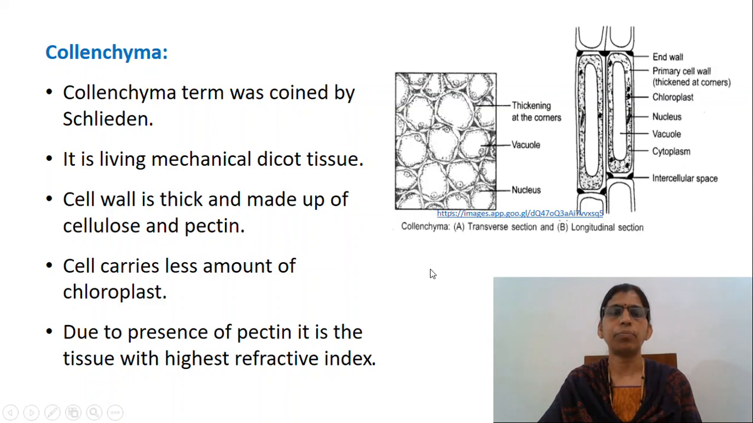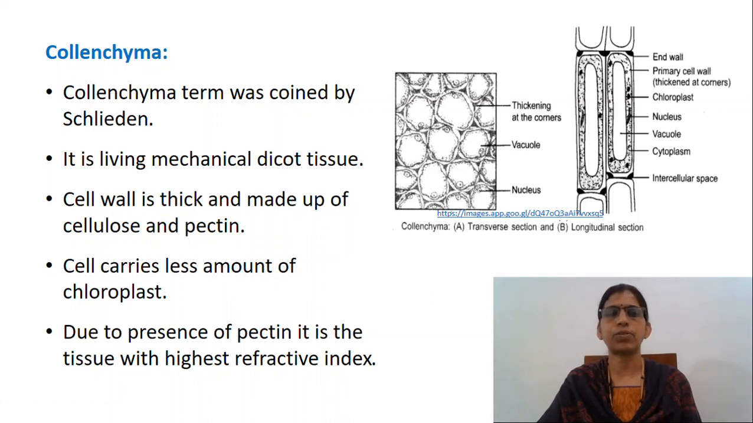So some of the important features of collenchyma are: it is a living mechanical tissue in dicots, cells are longer than parenchyma cells, cell wall is thick and made of cellulose and pectin, and the cell carries less amount of chloroplast.